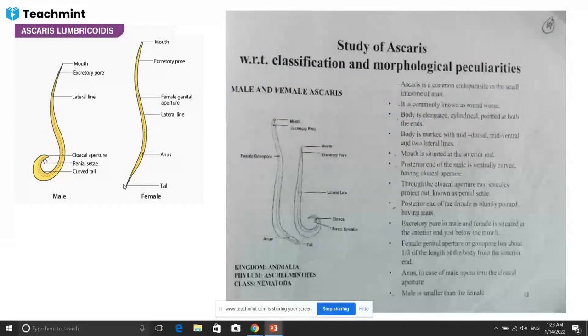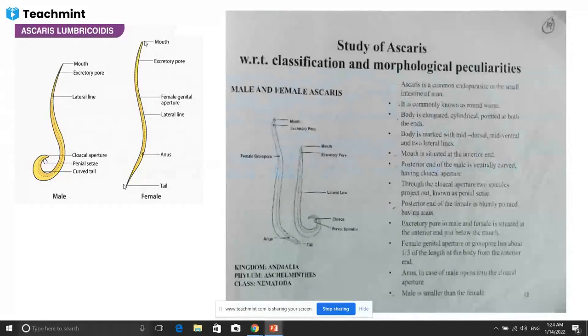The excretory pore in male and female is situated at the anterior end, just below the mouth. So this is the excretory pore below the mouth. Here, in the case of the female, there is an excretory pore. In the case of the male, this is the excretory pore. Generally, it is present below the mouth.